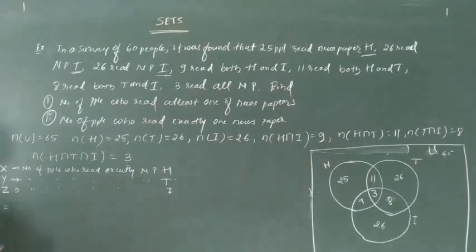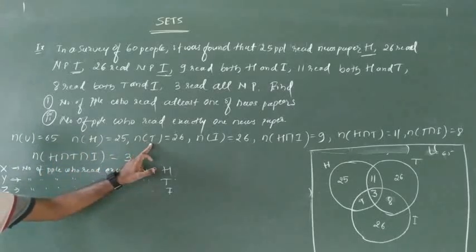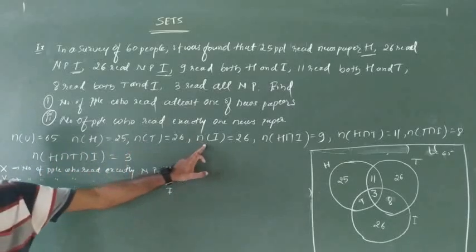So X means who read newspaper H, first I will take N of H minus. Here we have to take the contents where newspaper H is present. Whether we have newspaper H here?